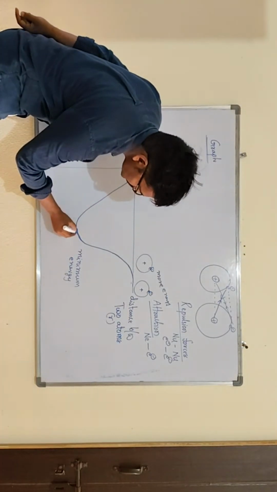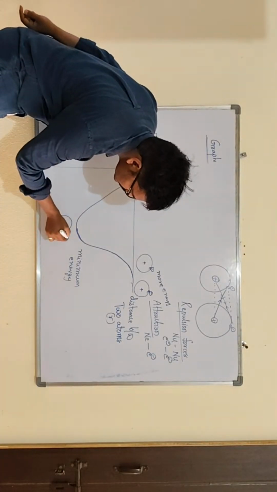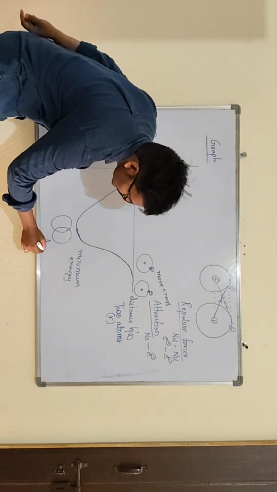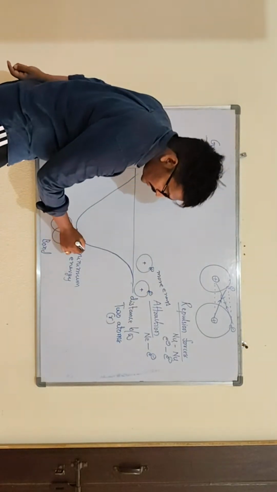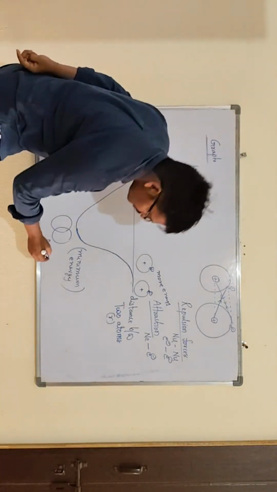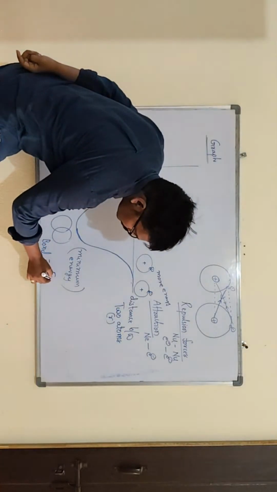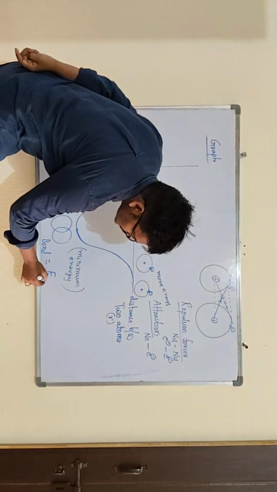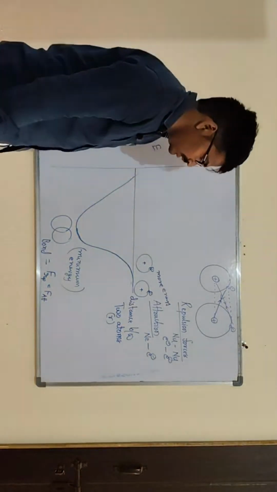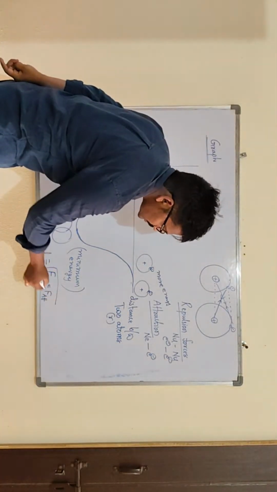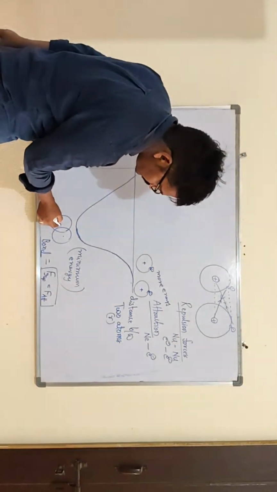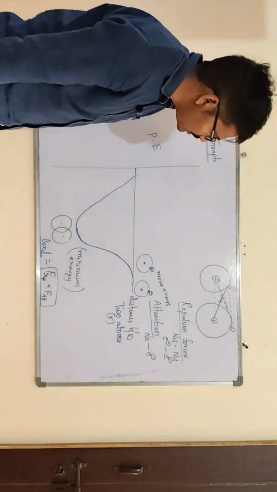Here the atoms come near to each other, so bond formation takes place. Wherever the minimum energy is formed, bond formation takes place. At bond formation, the force of repulsion is equal to the force of attraction. Remember, the repulsion forces and attraction forces are both equal when the chemical bond forms between the two atoms. Clear, all of you?